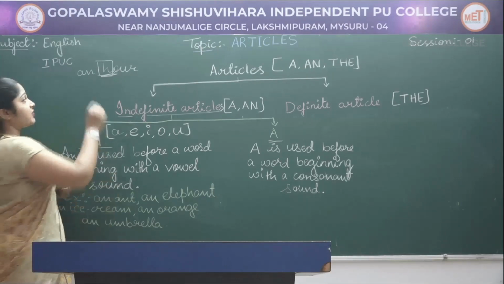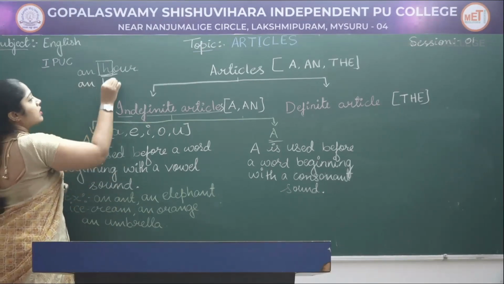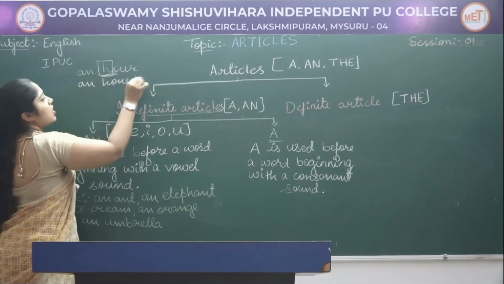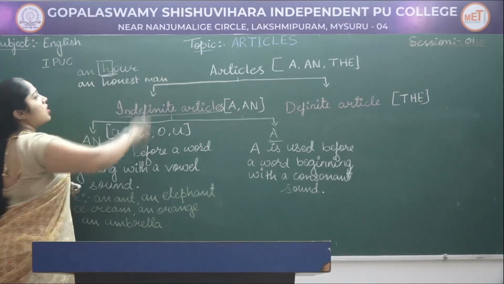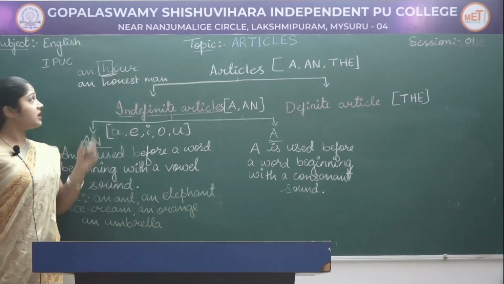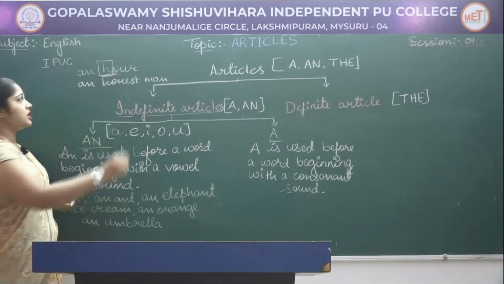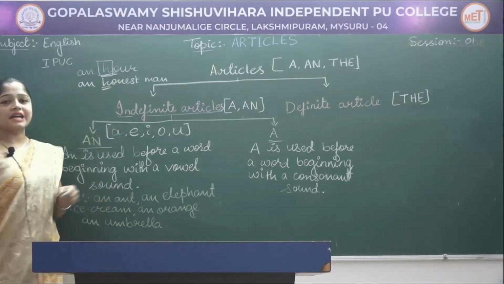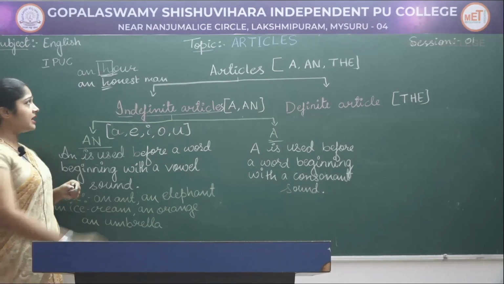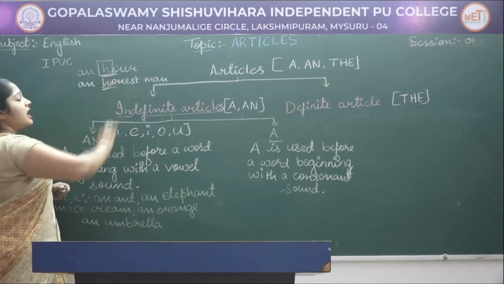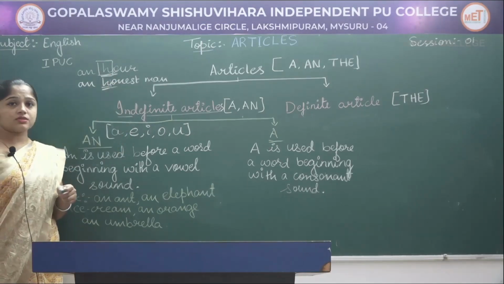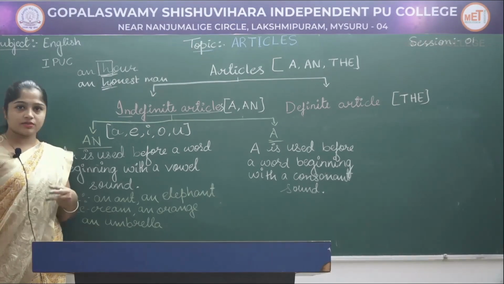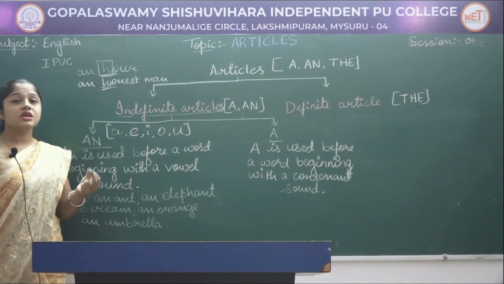One more example we have: an honest man. An honest man. Over here also H is silent. Since H is silent, the next sound is O and we pronounce it as an honest man. We don't say a honest man, whereas it is an honest man.